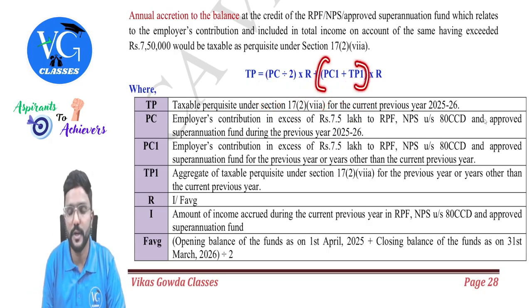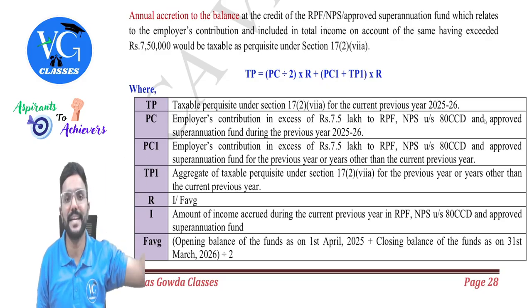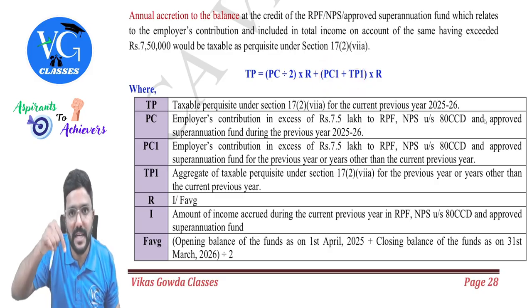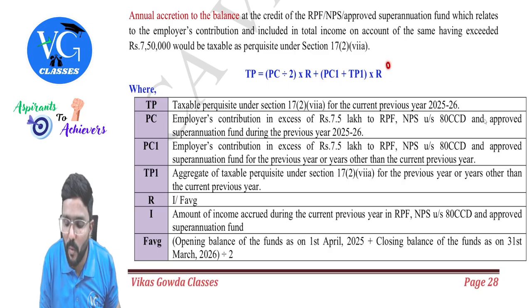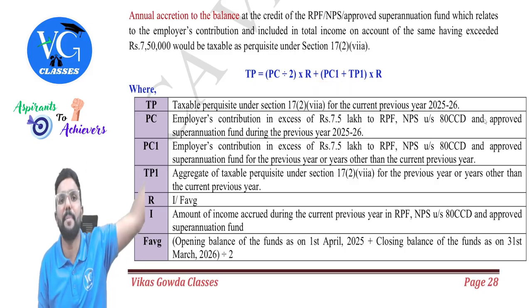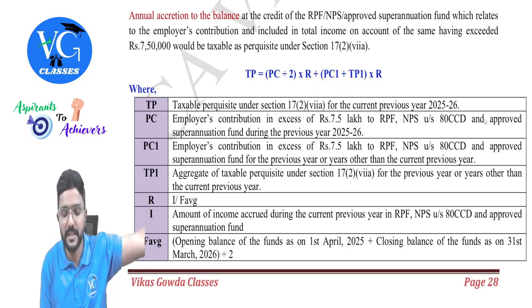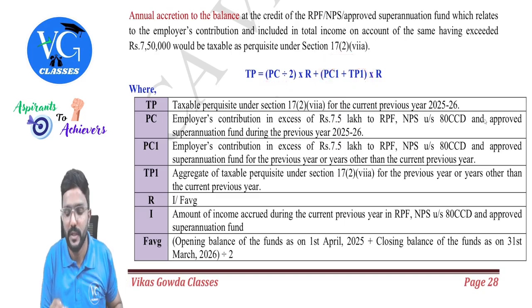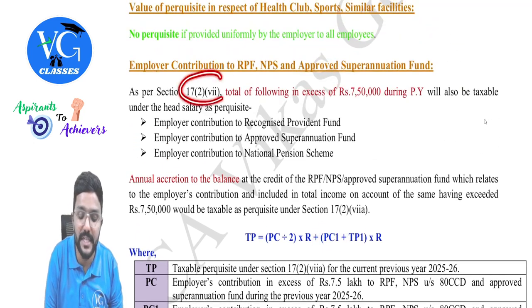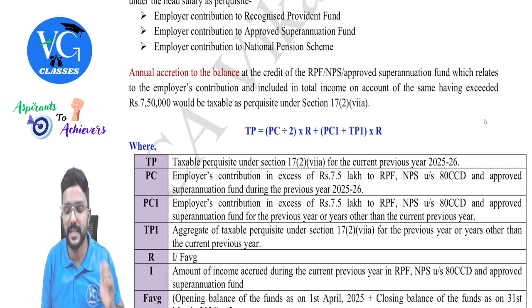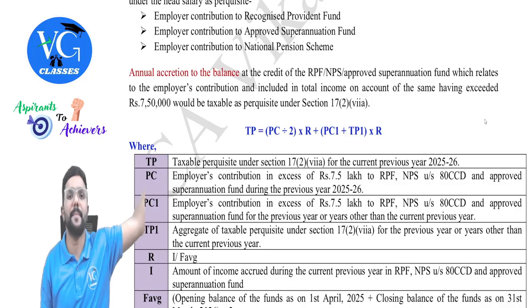Plus, this is the contribution which was made in the past, but it was taxable as perquisite in the respective year. Even this will be a part of the fund in the current year. Even on that, whatever return is earned, that is also taxable as perquisite. This is with respect to the past years, guys. Clear? This is with respect to the current year, whereas this is with respect to the past year. This is nothing but what was taxable in the past years under section 17(2)(vii), whereas TP1 is nothing but what was taxable under section 17(2)(viia) in the past.